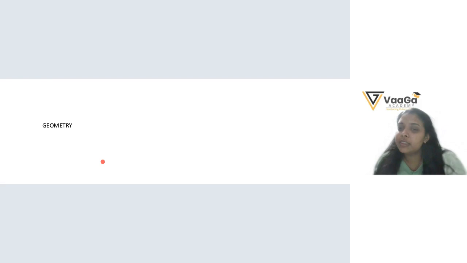Now tell me 3D shape examples. Cube and pyramid and what else? Triangular pyramid and what else do we have here? Cuboid? Sphere. Very good. So you are aware of all these shapes. Okay. Now, can you tell me what a square looks like?